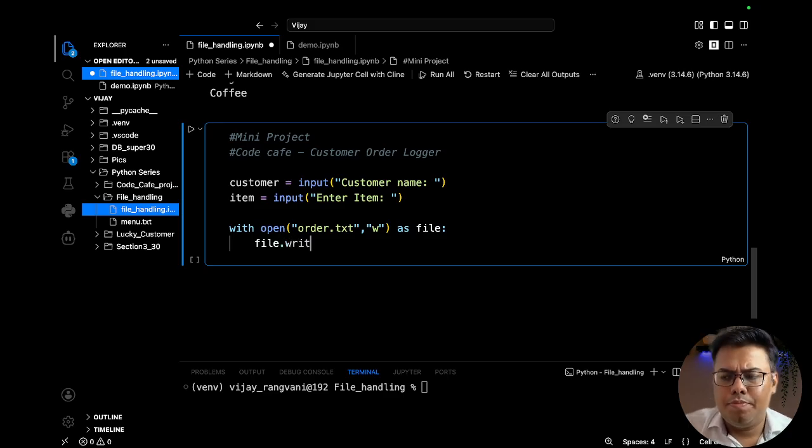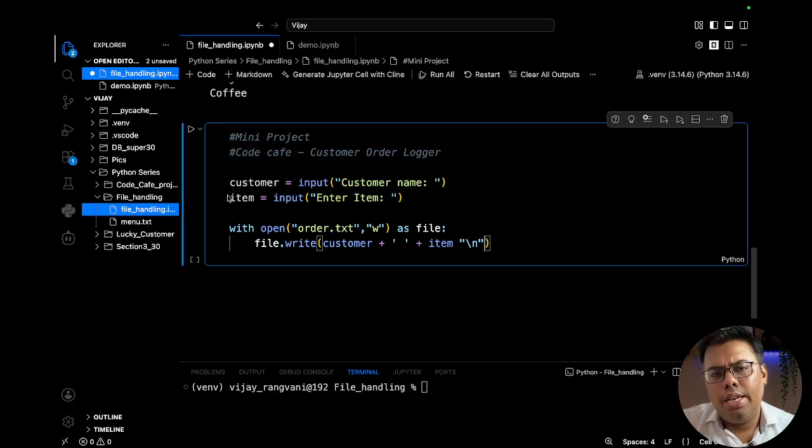And the format that we want to write is customer, then we want to concatenate the string, a single quote with a space, and then plus the item. In this way we can have the details saved, and we can add a slash n also at the end.